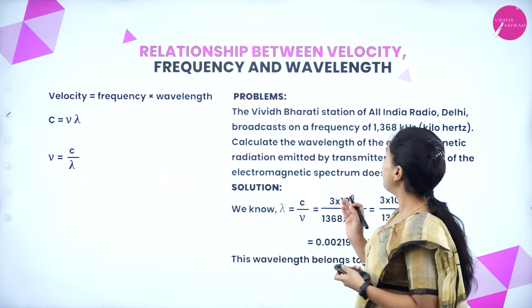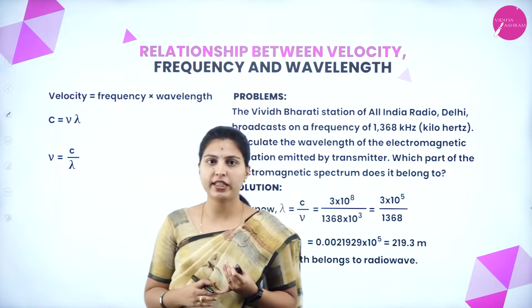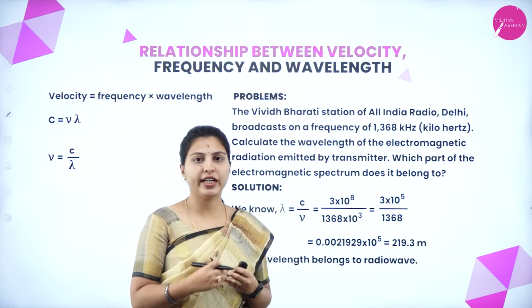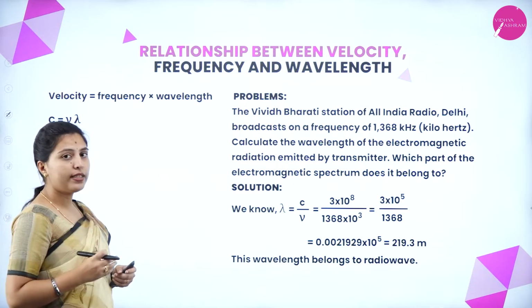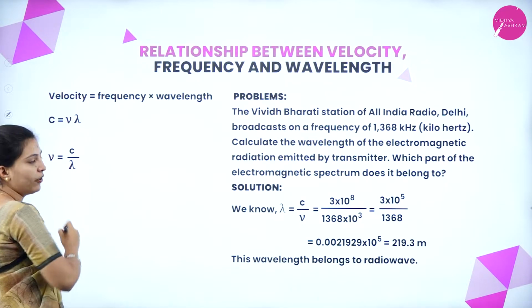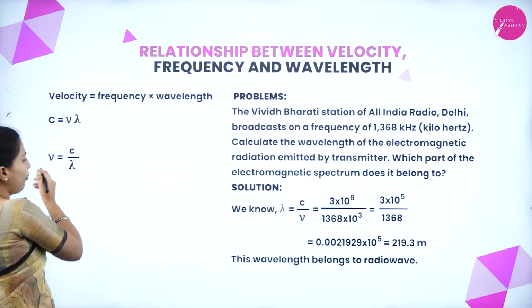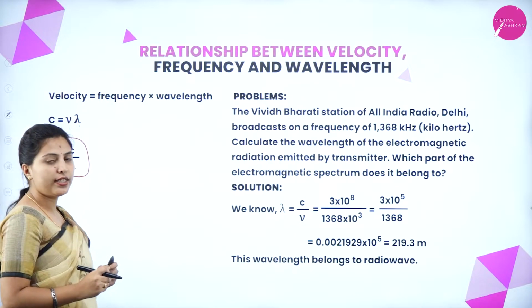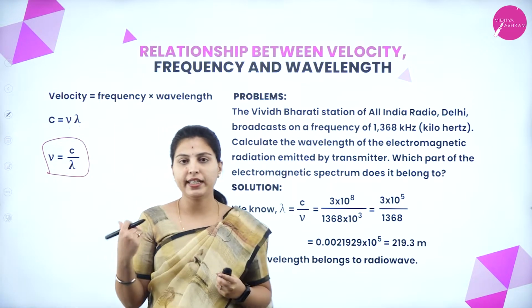Next, the relationship between velocity, frequency and wavelength. How are velocity, frequency and wavelength related to each other? We can see here velocity equals frequency into wavelength. Velocity is designated as c, frequency is nu, and wavelength is lambda. And if you want to find only frequency, we can use the relation nu equals c by lambda, that is, frequency equals velocity by wavelength.